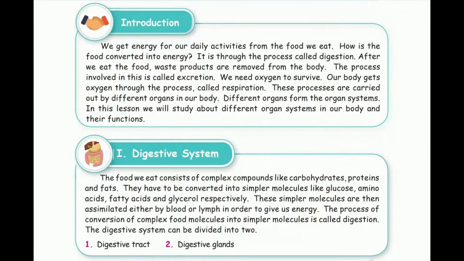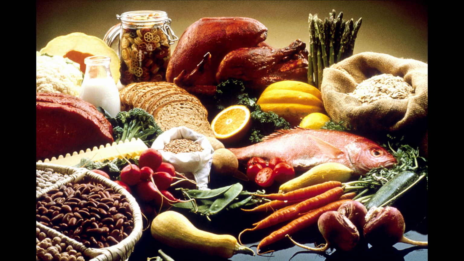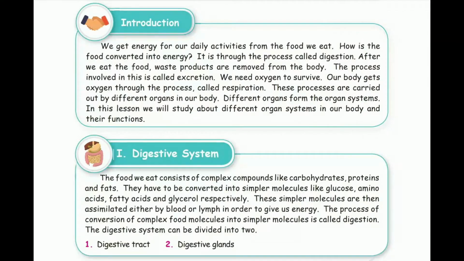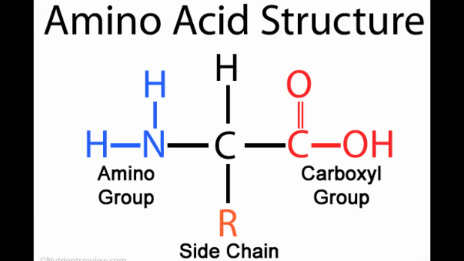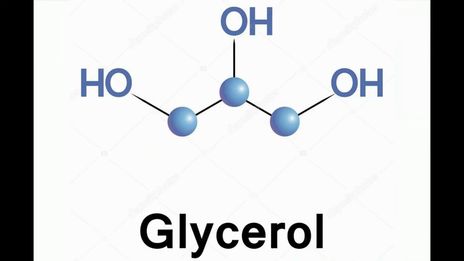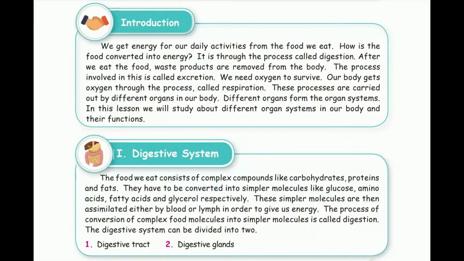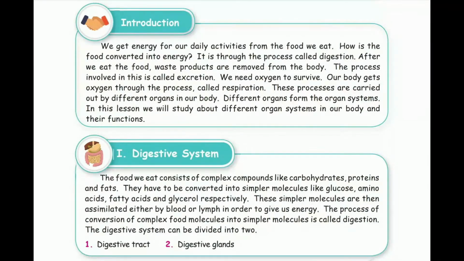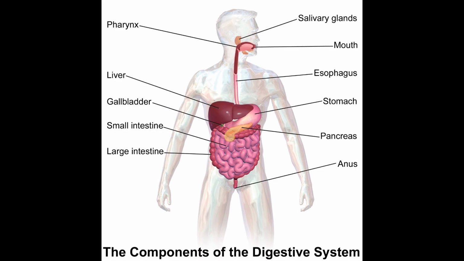First, we are going to learn about digestive system. The food we eat consists of complex compounds like carbohydrates, proteins and fats. They have to be converted into simpler molecules like glucose, amino acids, fatty acids and glycerol, respectively. These simpler molecules are then assimilated either by blood or lymph in order to give us energy. The process of conversion of complex food molecules into simpler molecules is called digestion.